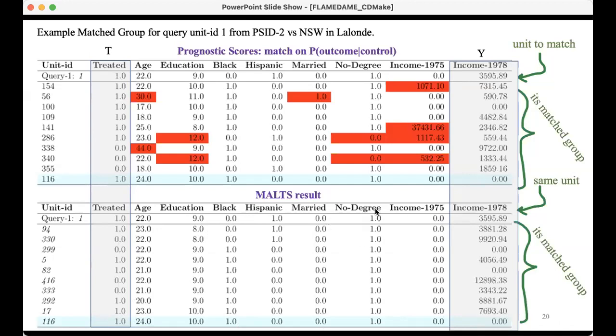Nobody was married. Nobody had a degree. Nobody had any income in 1975. And then we can look at their incomes in 1978 and use that information to estimate the effect of the treatment program for this unit. Okay, so that's what we're supposed to be getting.